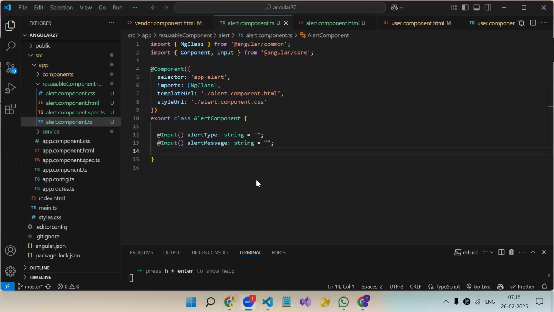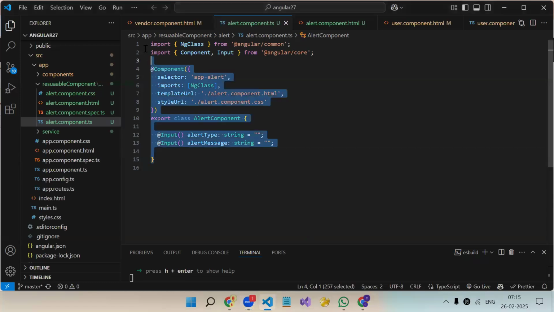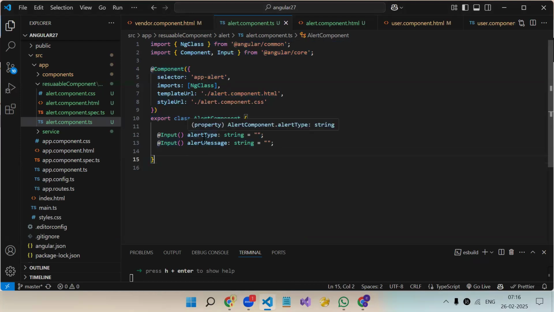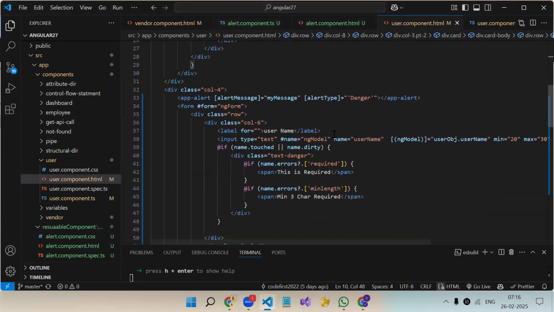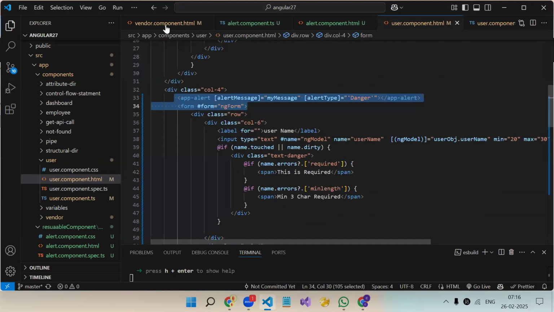Okay. So see, yesterday we started this reusable alert box component, right? In that component, we have created two properties, alert type and alert message. These are nothing but properties, but in front of them, we have added this input. Meaning wherever we are using this component, we can pass data to this variable. We have used this component in our user component and in our vendor component also.